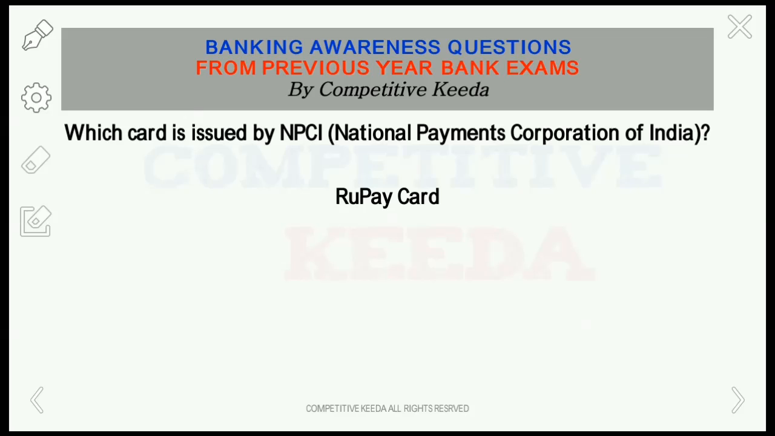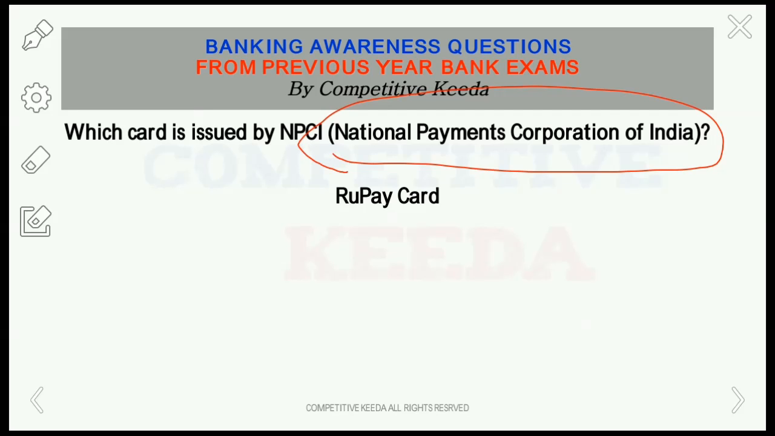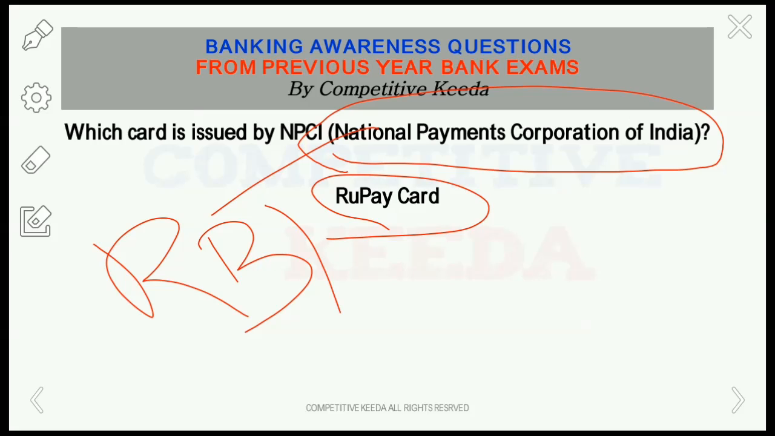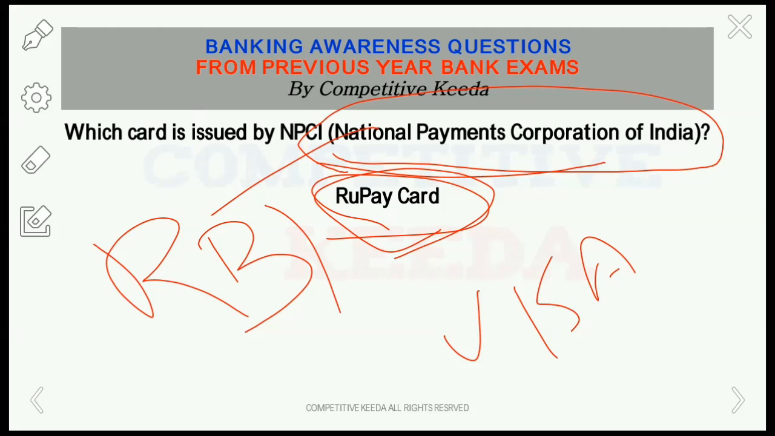So the next question, which card is issued by NPCI? So what is NPCI? National Payments Corporation of India. This is a brainchild of RBI. And the RuPay card is issued by NPCI. Like Visa and Mastercard, which are card issuing companies, RuPay is similarly a card issuing company and is controlled by NPCI. And recently NPCI also launched one of its other products. It is UPI, Unified Payments Interface.